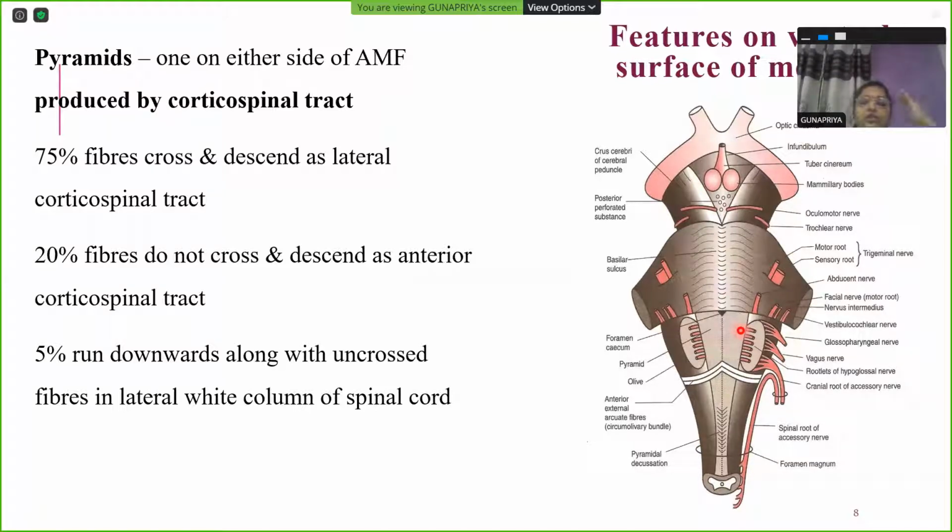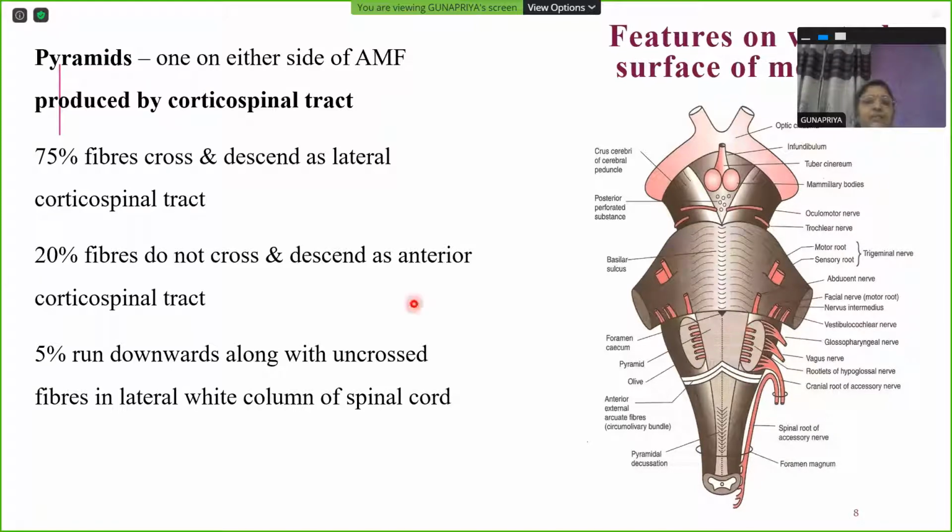These motor fibers originate right from the primary motor area. They come down as corona radiata to the internal capsule. From the internal capsule, they descend into the midbrain, then to the pons, all as corticospinal fibers. From pons, they come to medulla, and from medulla they go to the spinal cord. From the spinal cord, they emerge as spinal nerves and go to the respective muscles to supply the motor innervation. So that is the role played by the pyramidal tract fibers.